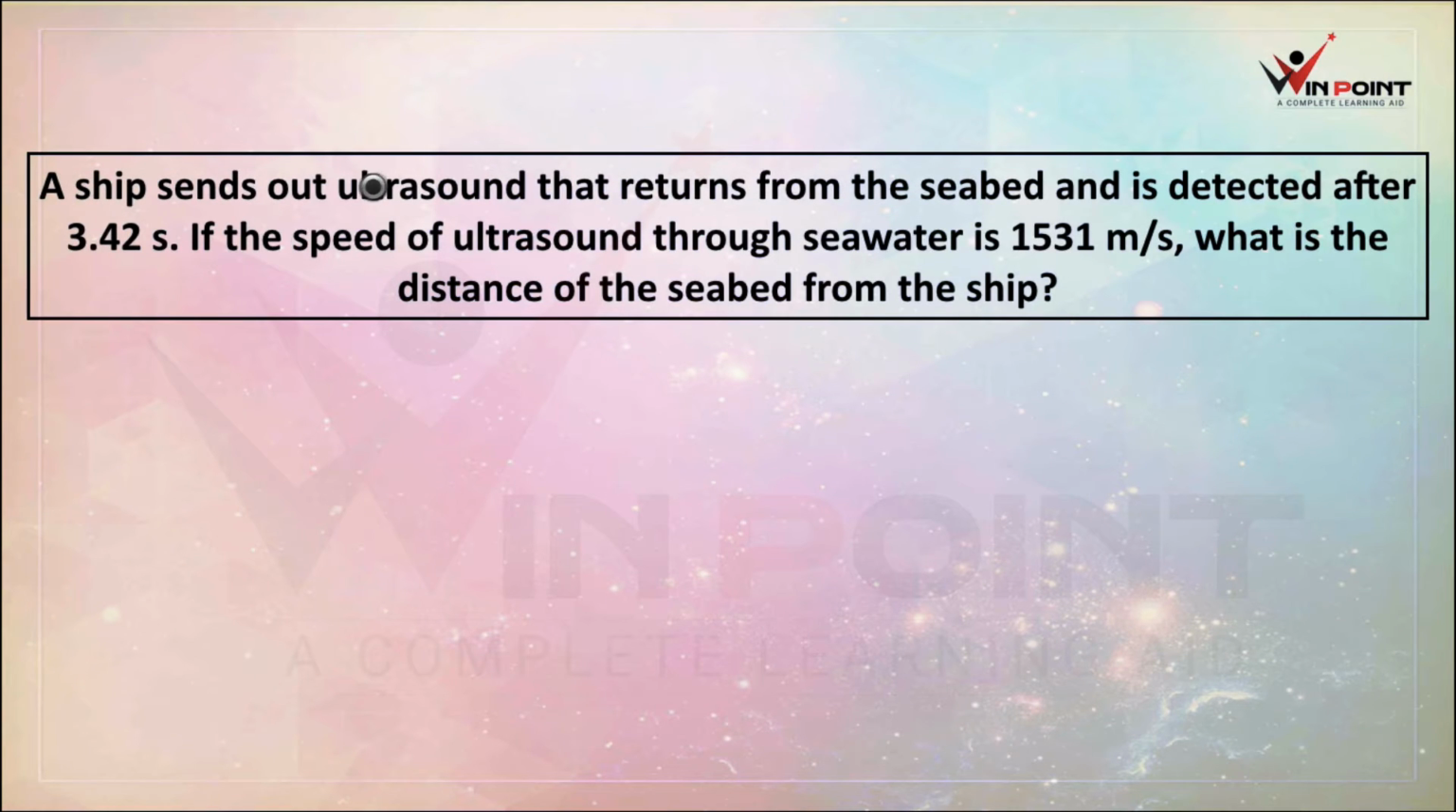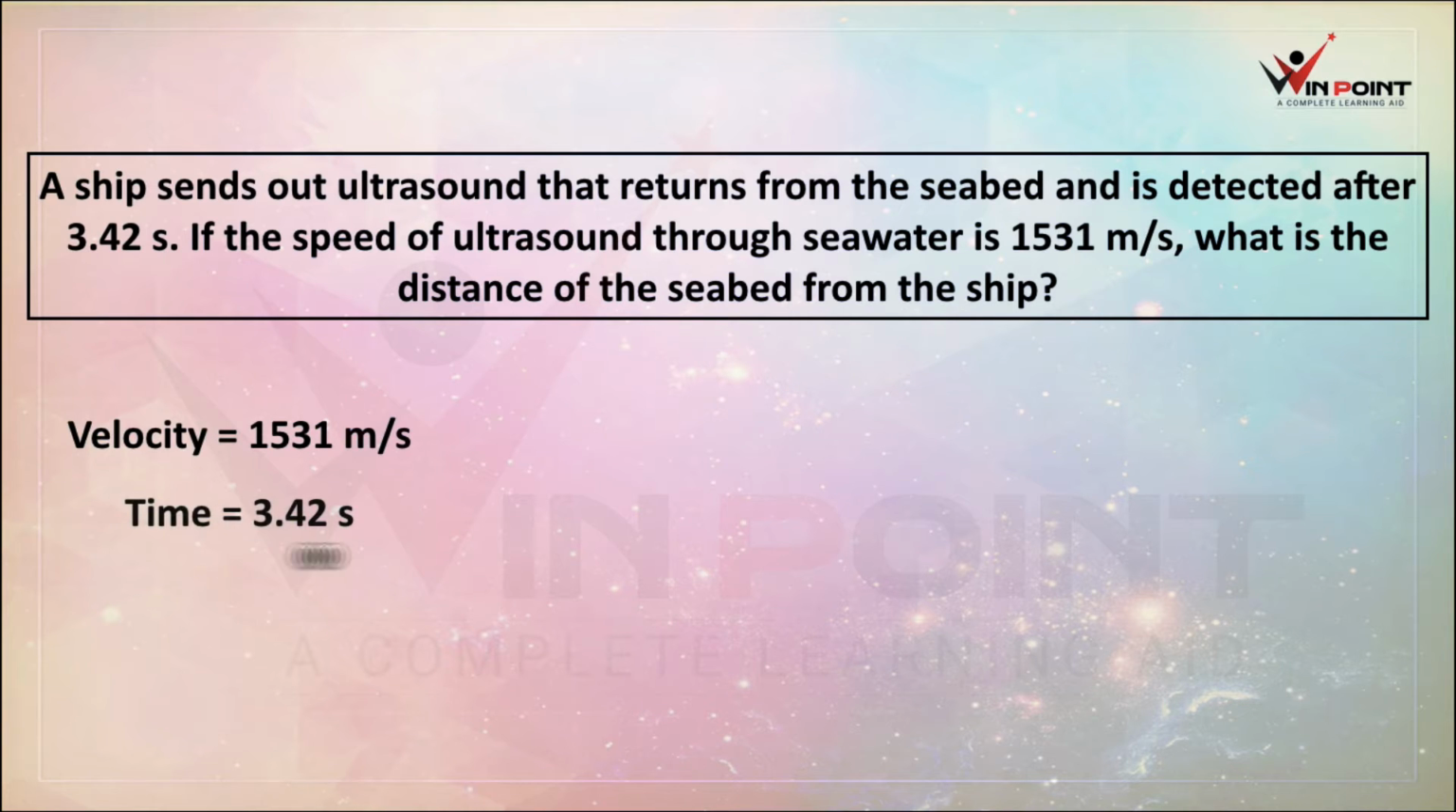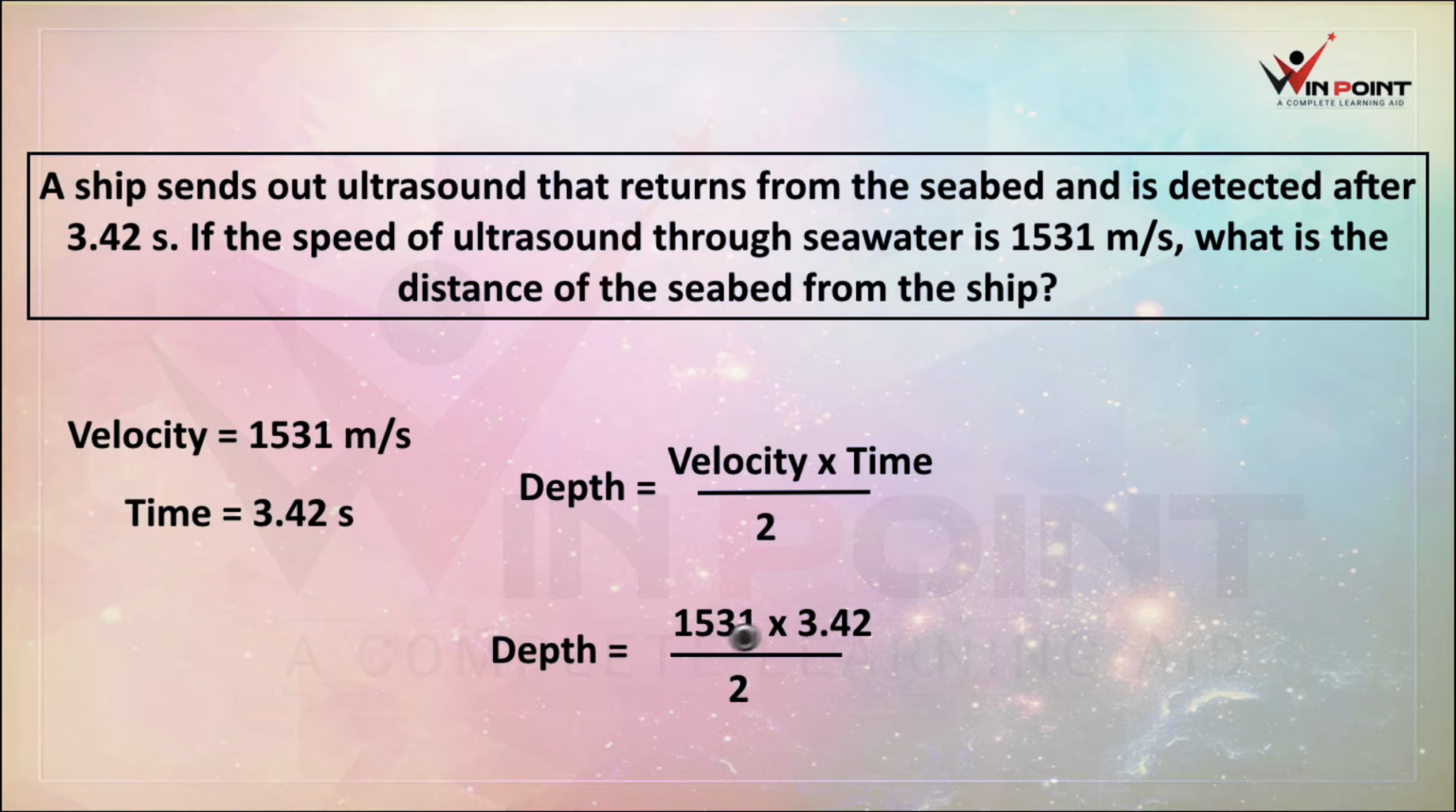A ship sends out ultrasonic sound that returns from the seabed and is detected after 3.42 seconds. If the speed of ultrasound through seawater is 1531 meter per second, what is the distance of the seabed from the ship? First we write the given values. Velocity is equal to 1531 meter per second. Time is equal to 3.42 second. There is an equation for depth. Depth is equal to velocity into time by 2. We substitute all the values. It will be depth equal to 1531 into 3.42 by 2.